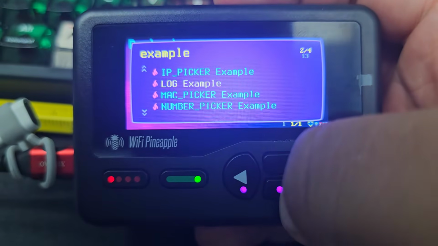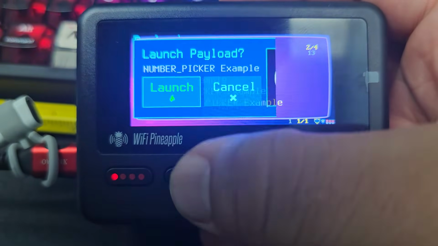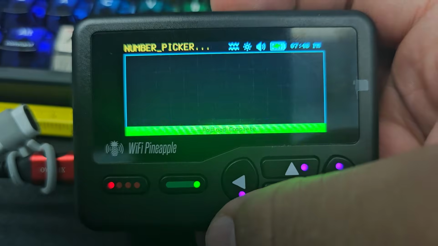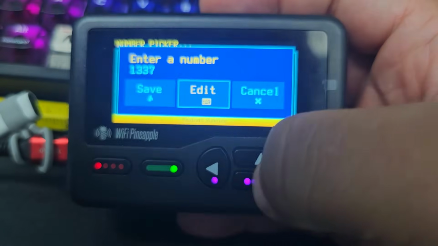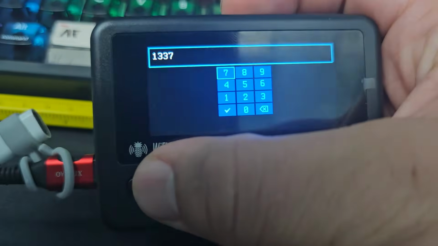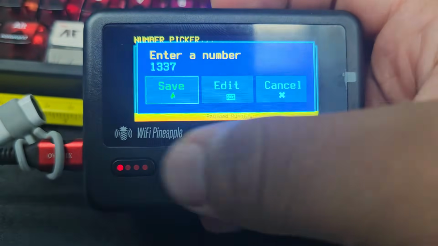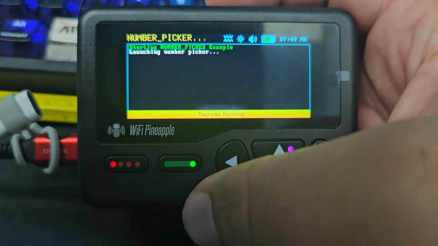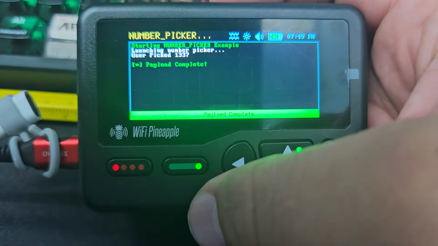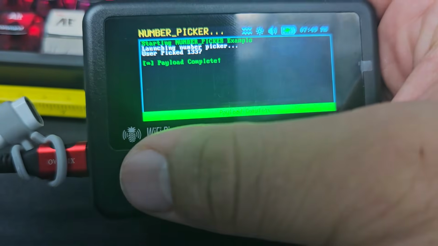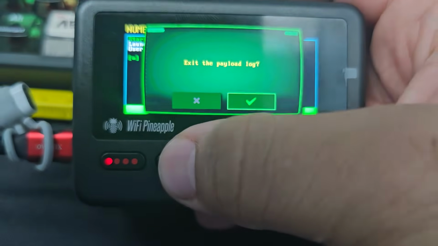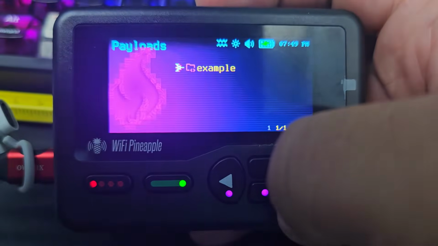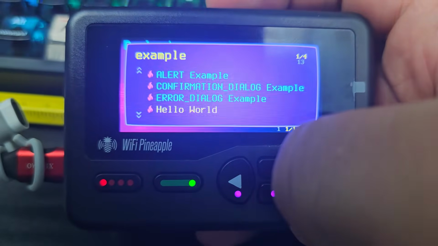Example, number picker example. And it just picks up the same random number. We can edit, but we're not going to. Well, let's see what happens. Let me save it so you see. User picked 1337. Payload complete. That's not the password. That's just the number that's already there. It picked the same one twice. I went through these before.